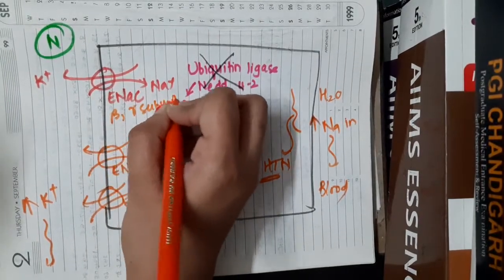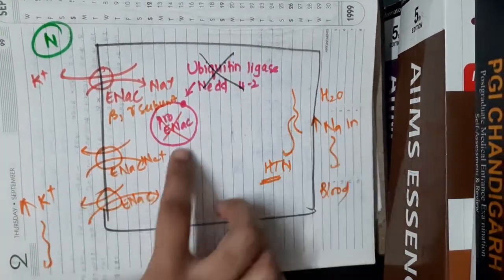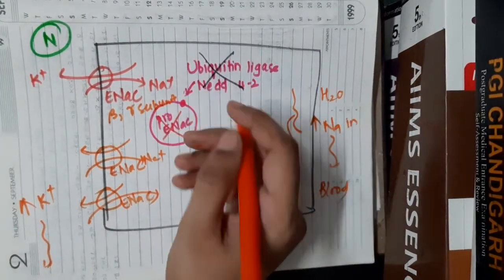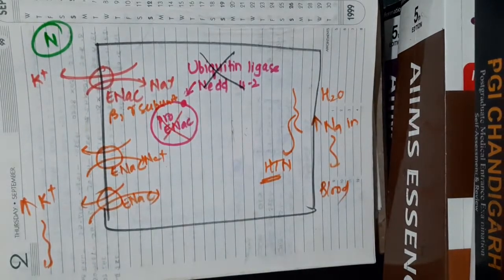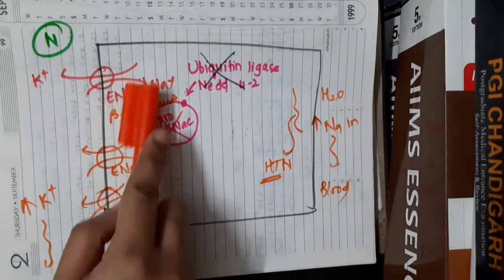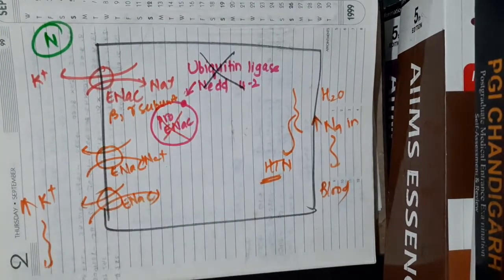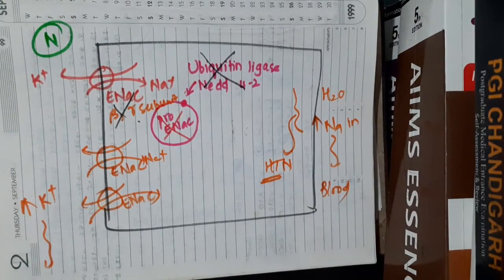Because of the defect in the beta and gamma subunits, the binding of ubiquitin ligase NEDD4-2 to these epithelial sodium channels, and thus the formation of the proteasome, is completely lost. So this is about Liddle syndrome.